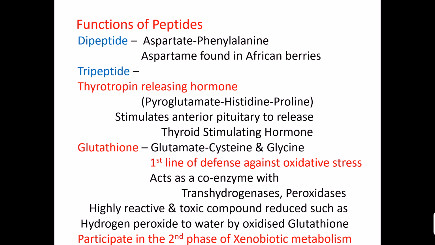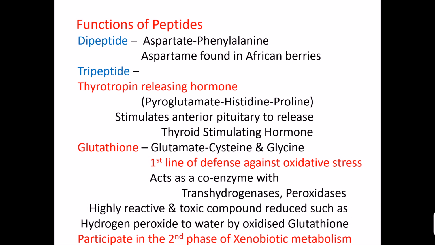Now the functions of peptides. There are some important peptides which are important for metabolism in our body. One of them is a dipeptide, aspartame, made of aspartate and phenylalanine, two amino acids. This aspartame is found in African berries and is used as a sugar substitute for diabetic patients.